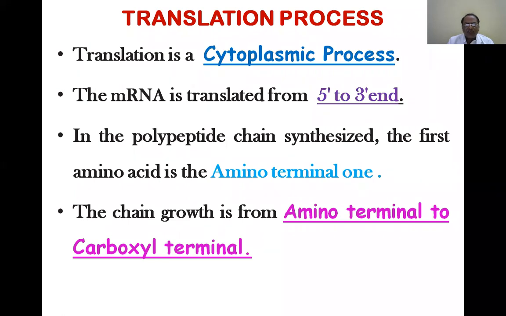They're supposed to have glutamic acid. But what is going to happen is, instead of glutamic acid, a valine molecule, an amino acid, will come. Why? Because there is a genetic transition process occurring. What is transition and transversion?